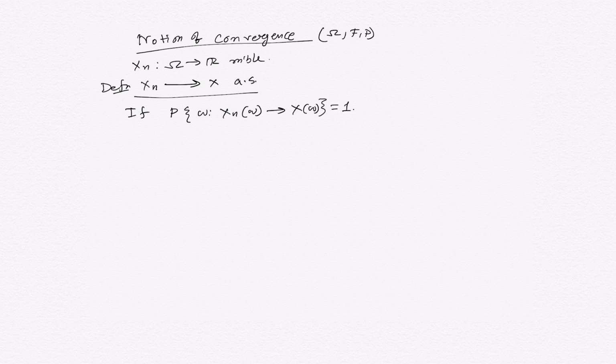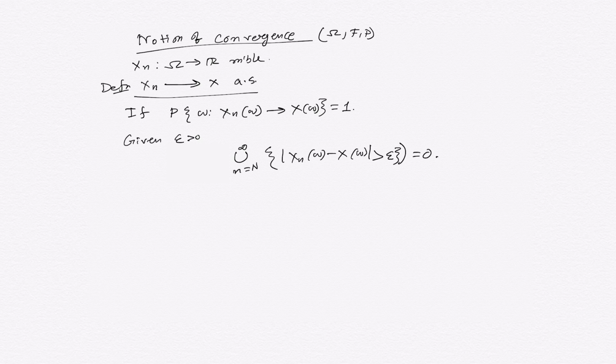This can also be written in many different ways. One can talk about the difference |xn(omega) - x(omega)|. Given epsilon positive, if we ask when this difference is more than epsilon, since xn converges to x, after a certain time n the difference would be less than any given epsilon.